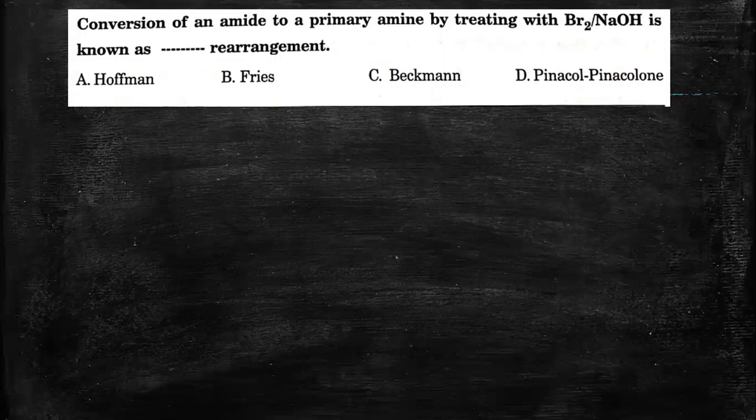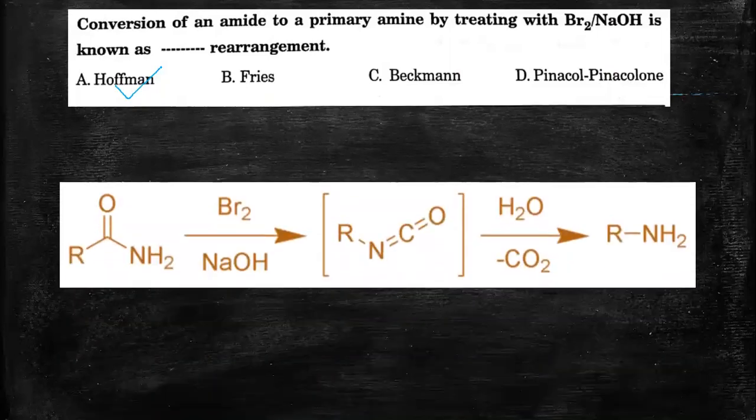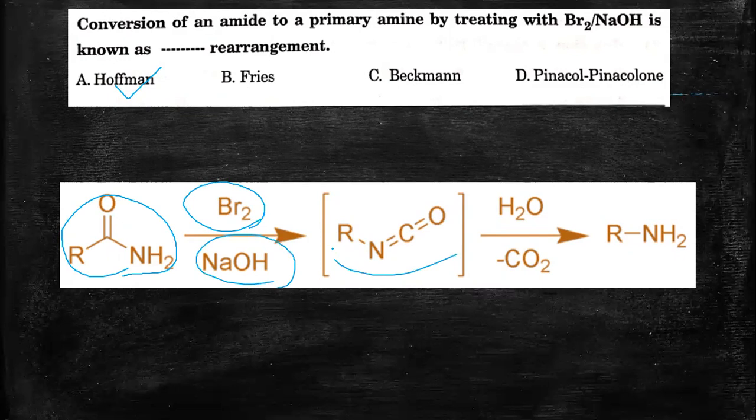Now, the next question is from organic chemistry again. Conversion of an amide to a primary amine by treating with Br2 and NaOH is known as dash rearrangement. So the answer is Hofmann rearrangement. Let's take a look at the representative reaction. Here you have an amide which is RCONH2. Then it will react with Br2 and NaOH to form isocyanate. This particular species is known as isocyanate, which further gives up carbon dioxide to give the primary amine.